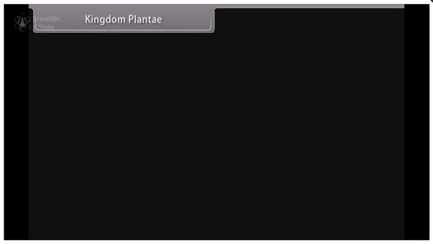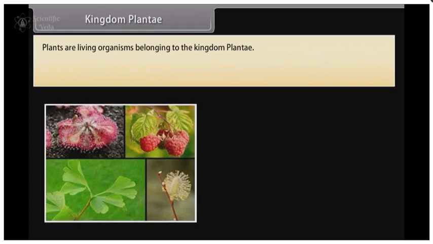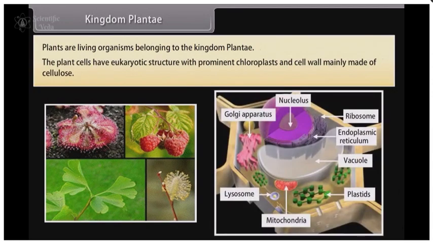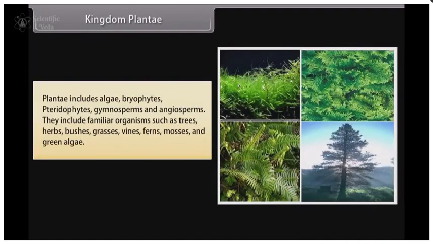Kingdom Plantae. Plants are living organisms belonging to the Kingdom Plantae. The plant cells have eukaryotic structure with prominent chloroplasts and cell wall mainly made of cellulose. Plantae includes algae, bryophytes, pteridophytes, gymnosperms and angiosperms. They include familiar organisms such as trees, herbs, bushes, grasses, vines, ferns, mosses, and green algae.